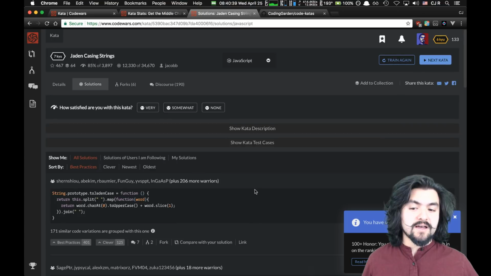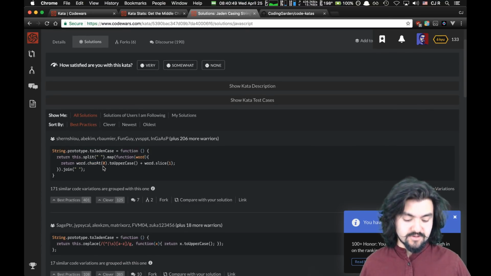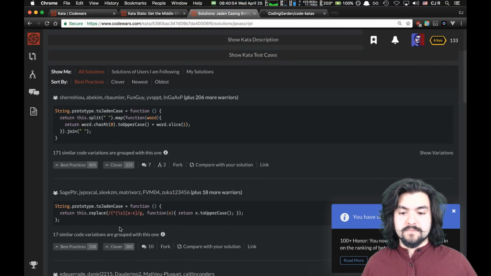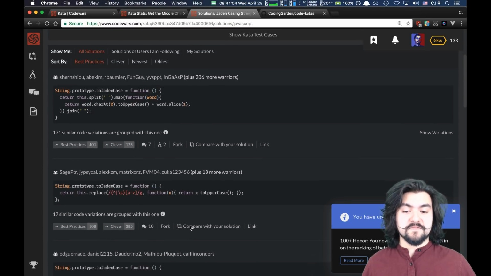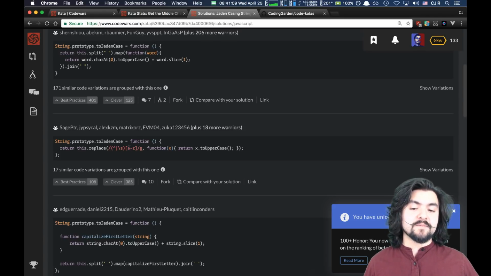But I solved this problem. And we can look at the previous solutions. Somebody actually did submit it in a very similar way to the way I did it afterwards, with a split, a map, and a join. Super interesting one. This is just using a regular expression with a custom replacer function. Very cool. Basically, this says match any character that comes after a space and make it uppercase. That's a pretty cool solution.